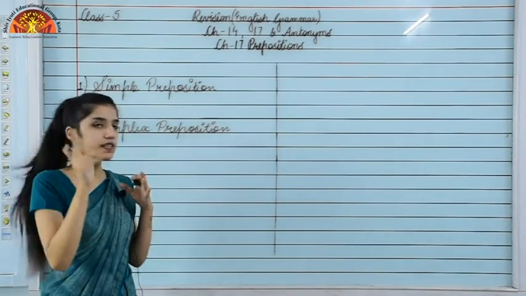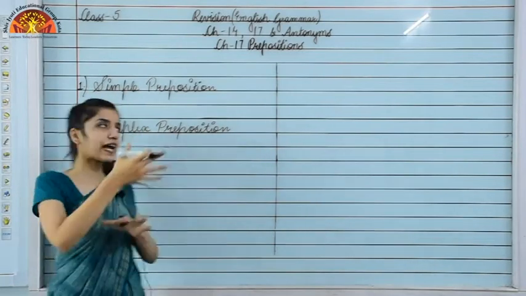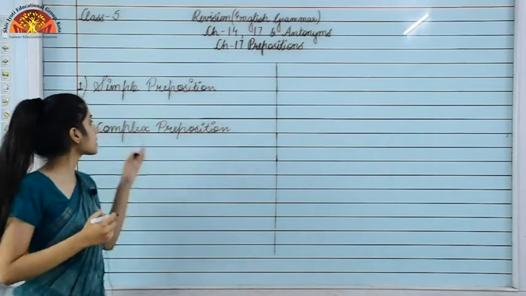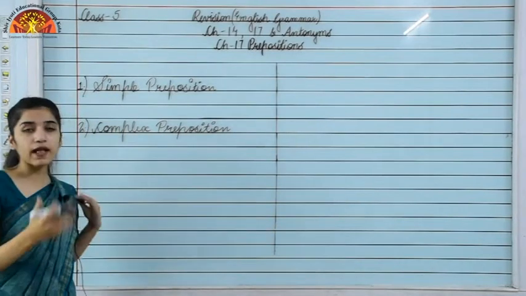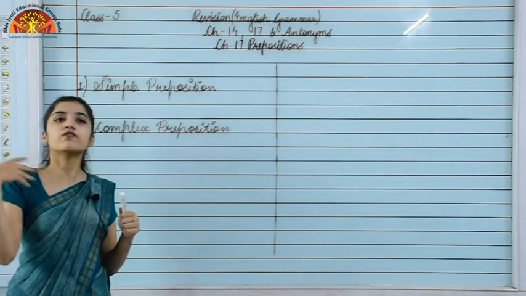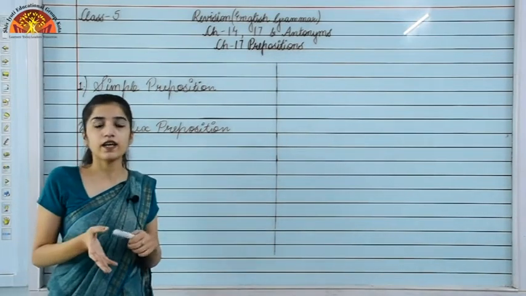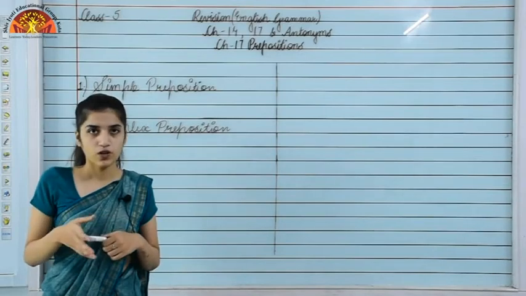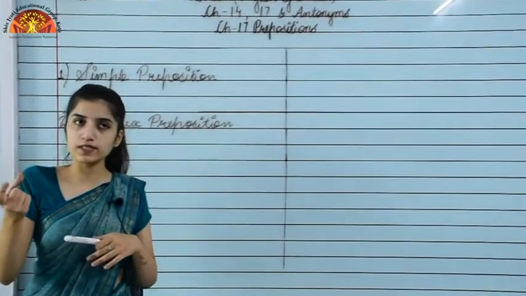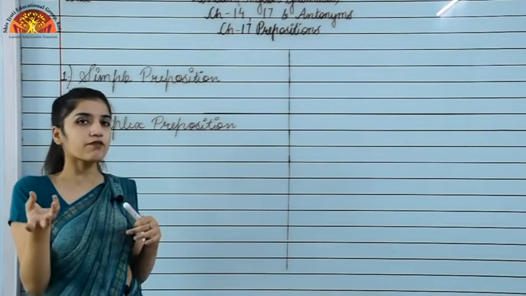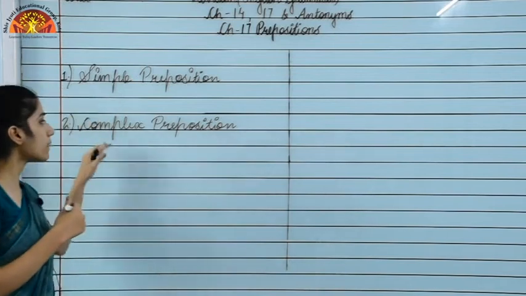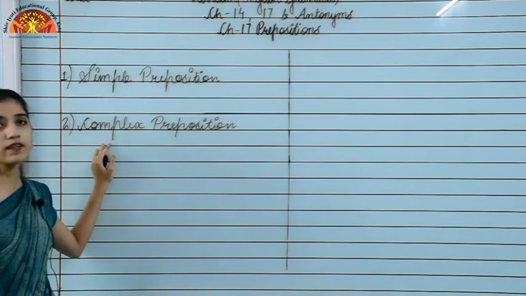These are one word prepositions, so they are categorized in simple preposition. But moving to the second one, that is complex preposition. What is a complex preposition, beta? They are more than one word prepositions, like instead of, up to. These are more than one word prepositions. They are combined together and then they form a preposition. That is why they are called complex prepositions, because they are more than one word.